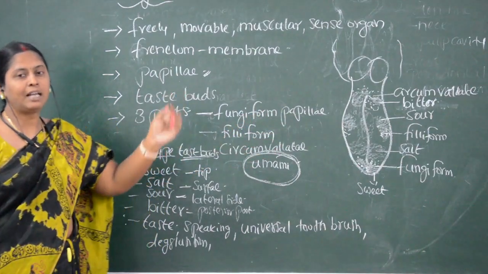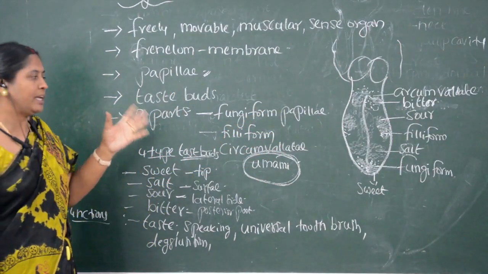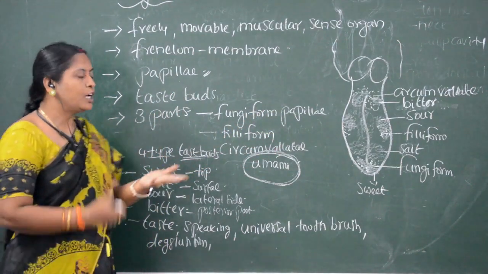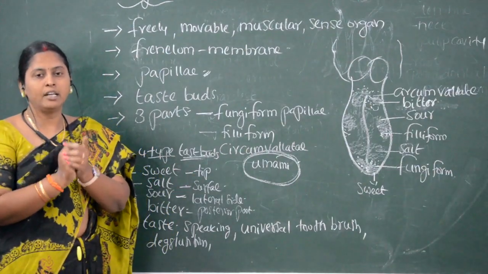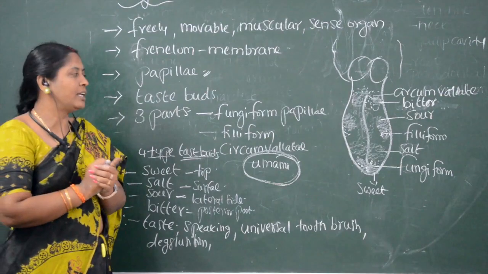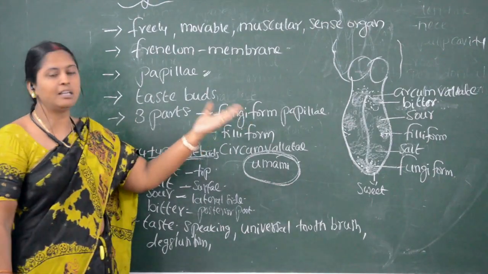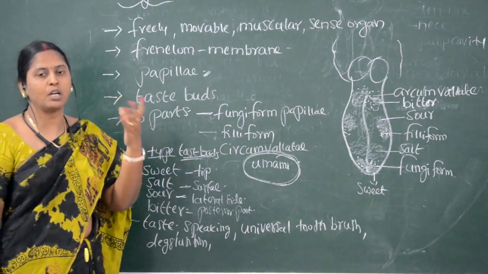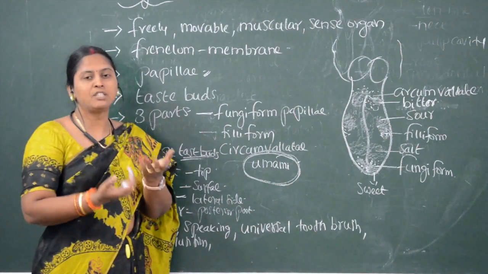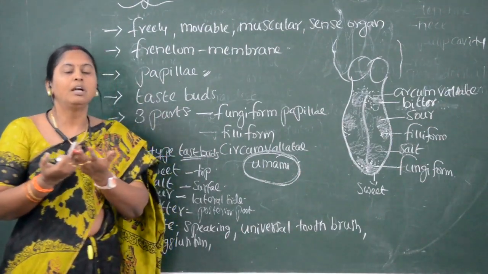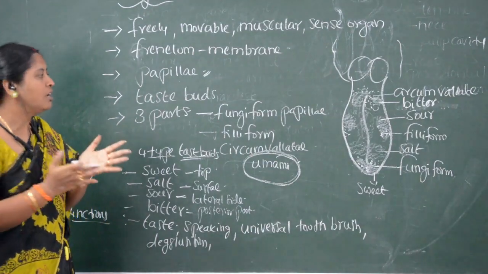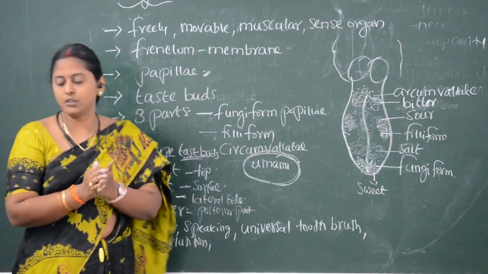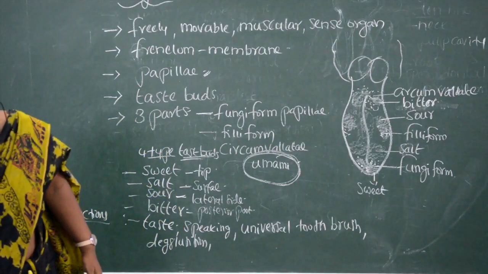Another function is swallowing, or deglutition: the tongue helps us swallow food materials. When we are chewing, the tongue also helps mix the food with saliva. So these are the different functions of the tongue.